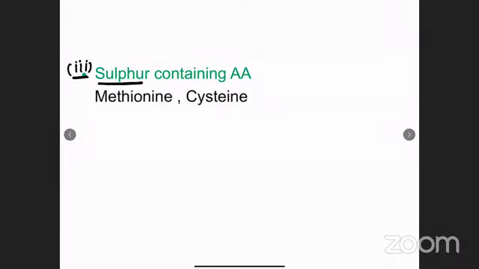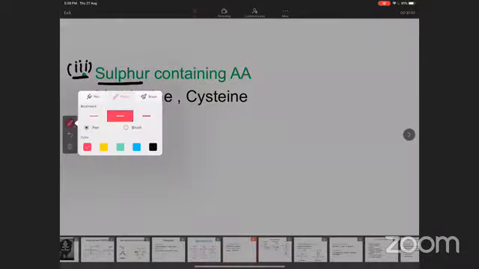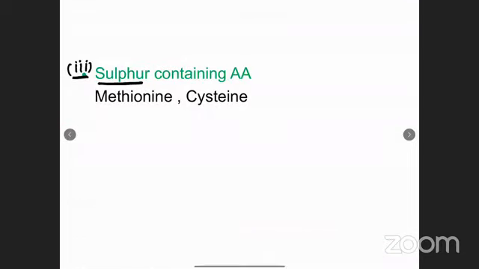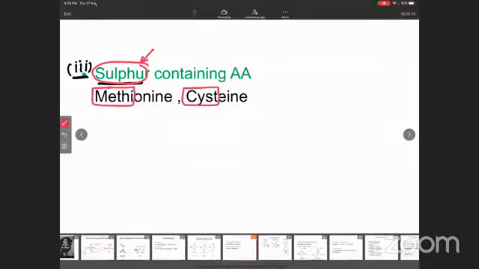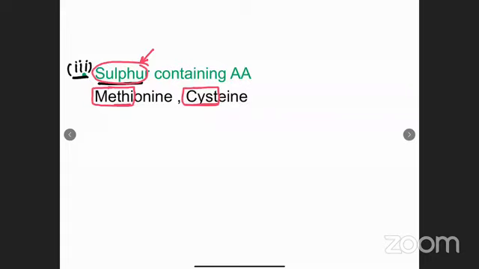Now everyone just pay attention. How are we going to remember this? See here. What is there inside meaty cyst? Sulfur. So sulfur containing amino acids are meaty cyst, that is methionine and cysteine. Sulfur containing amino acids are methionine and cysteine.